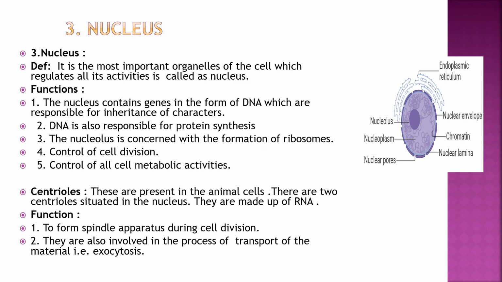Centrioles, these are present in animal cells. There are two centrioles situated near the nucleus. They are made up of RNA and function to form spindle apparatus during cell division. They are also involved in the process of transport of material, that is exocytosis.